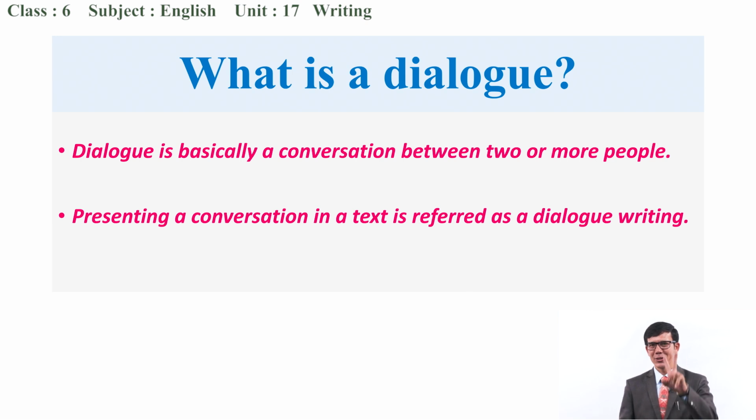Di means two, right? When there is a conversation, a talk between two persons, or more than two sometimes, that is called dialogue. So this is presenting a conversation in a text. The conversation in a text is referred to as dialogue writing.